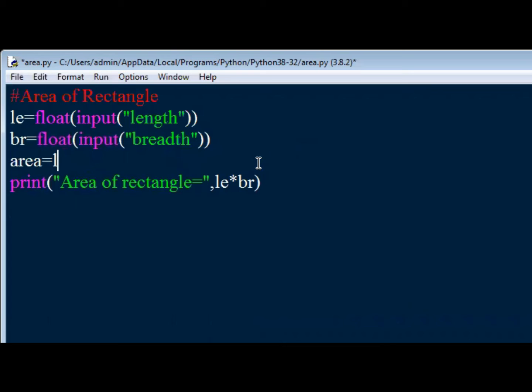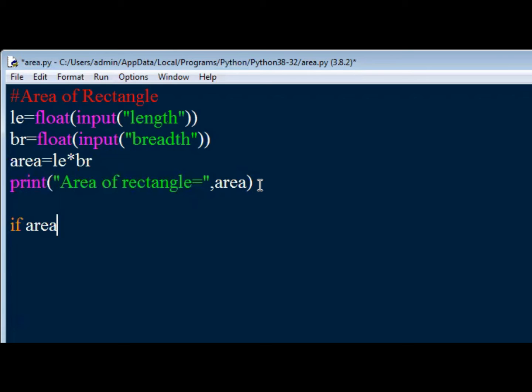Area is equal to LE into BR. We can do the calculation directly in the if statement also, but it will be confusing, and again the processor time is used for calculation. So let us use the variable area inside the if construct.